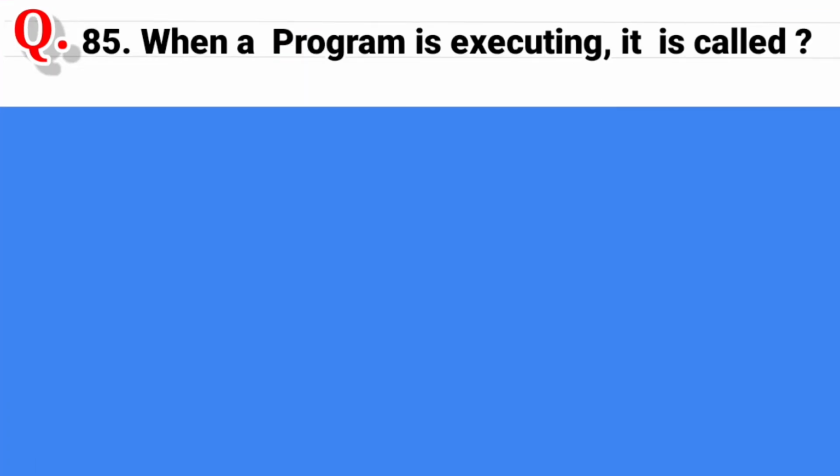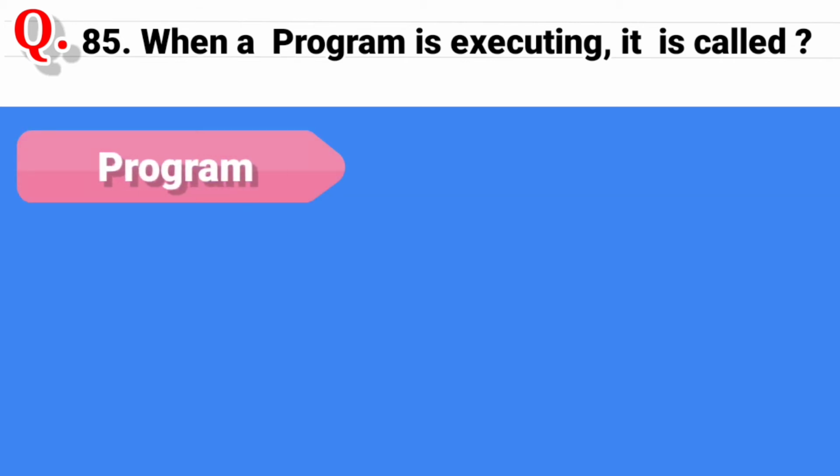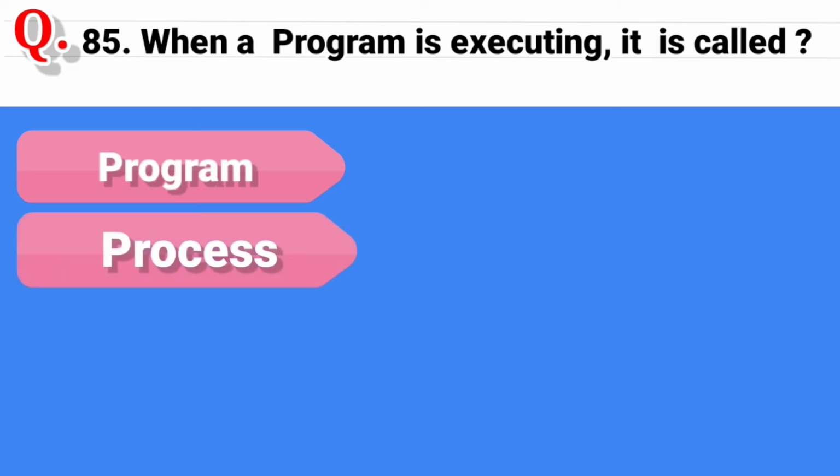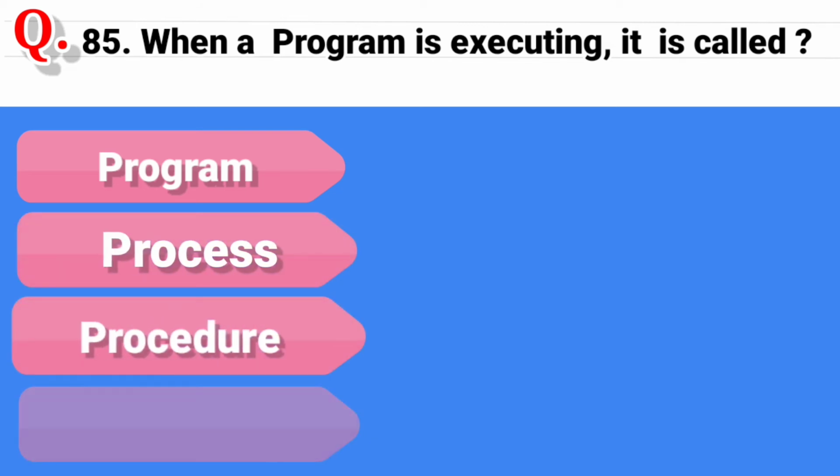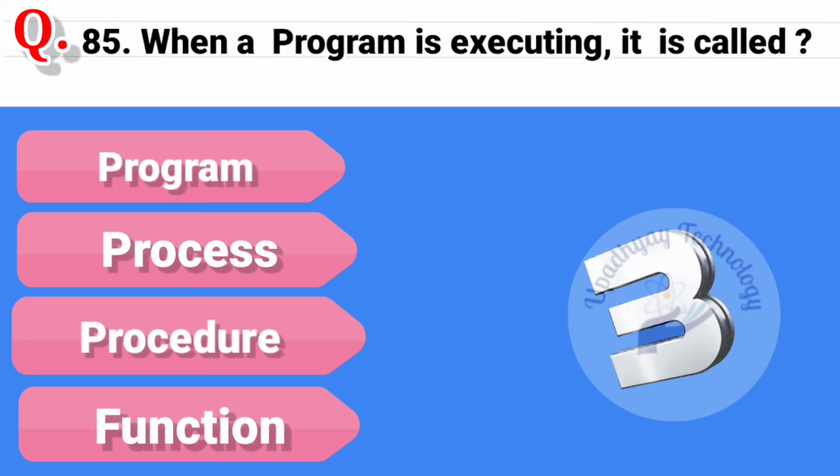Question 85. When a program is executing, it is called. And the options are program, second option is process, third option is procedure, and the last option is function. And the correct answer is process.